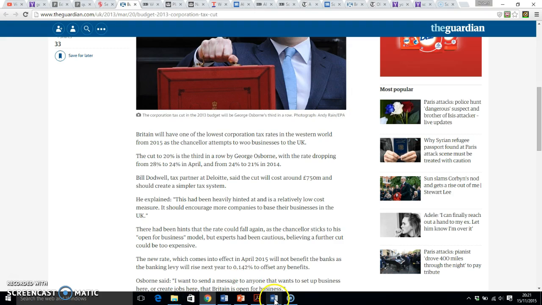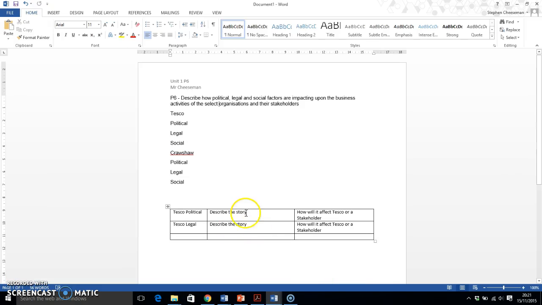So if we just think about how we're trying to fill this in. First of all, describe the story using the figures and the facts which are based within the story. Then pick either all of the parts that I've said there, or maybe just the one that you feel most comfortable with, or maybe you come up with a different idea about how it will affect Tesco's or one of their stakeholders, and then describe that in this box here, or do the same in this section underneath political, describe the story and then explain how it would affect Tesco's or a stakeholder. You need to do that for this story.